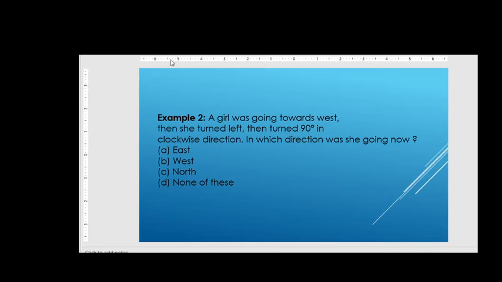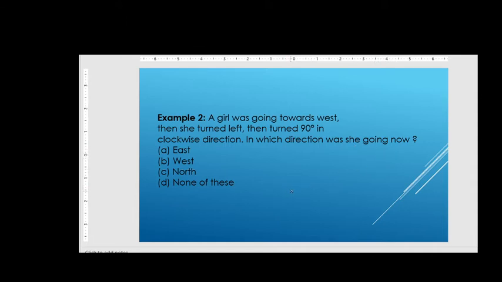In second question it is saying that a girl, I'm absolutely sorry, a girl was going towards west, then she turned left, then turned 90 degrees in clockwise direction. In which direction was she going now?